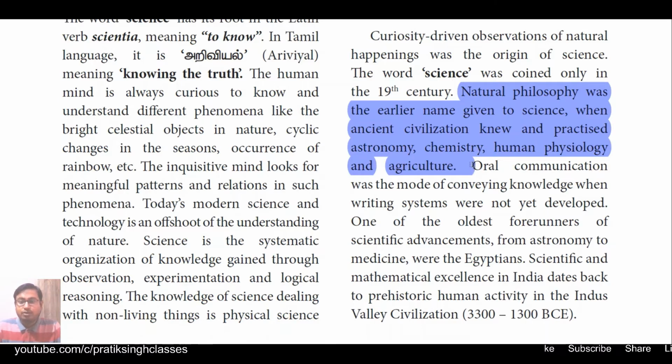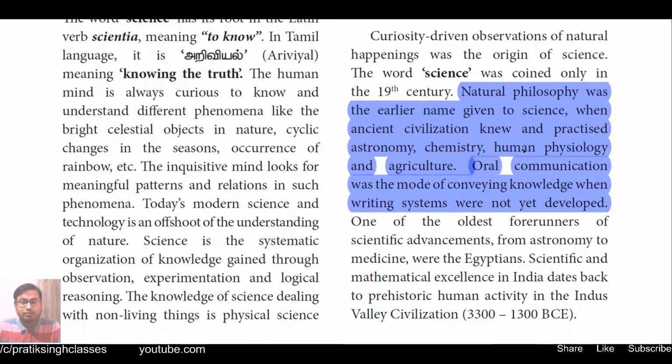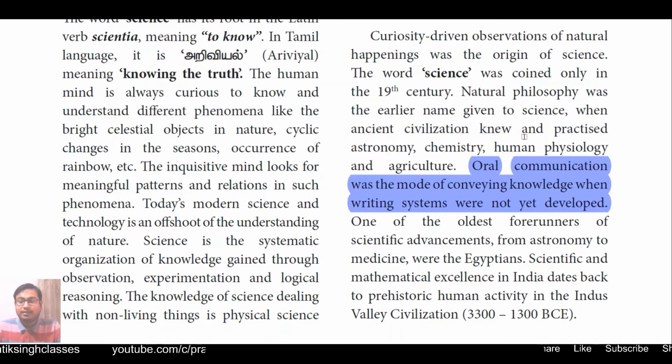Okay, oral communication was the mode of conveying knowledge when the writing system was not yet developed. You know very well that earlier the Munis used to give their teachings to their people only by speaking, only by communicating, because at that time writing scripts were not developed.